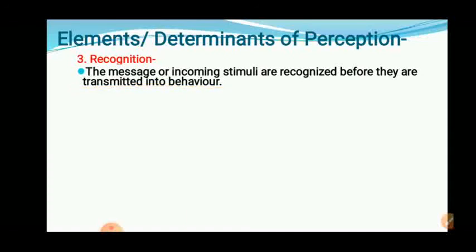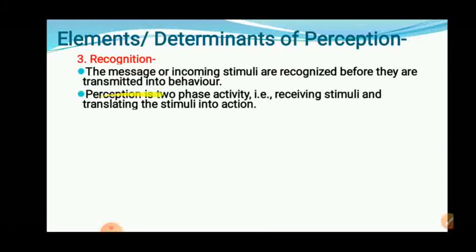See, what this element of perception says is that the message comes to the individual's mind. The individual thinks upon it, and then that message is converted into action. In stimuli we are getting the message first. The second determinant is attention. So we are paying attention to that stimuli or message. Now the third stage is carried out in the mind of the individual. That is, the message or incoming stimuli are recognized before they are transmitted into behavior. Recognize means the individual tries to understand before it is converted into action.